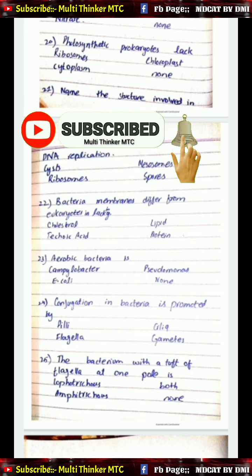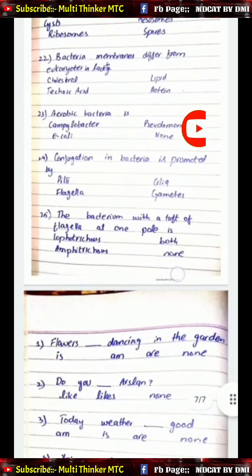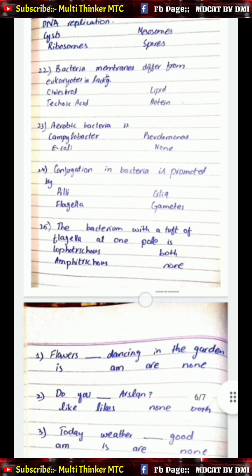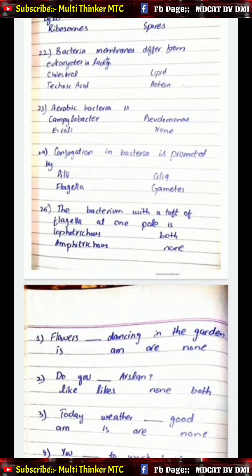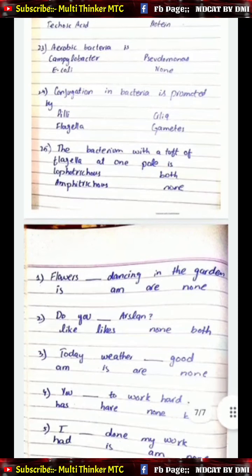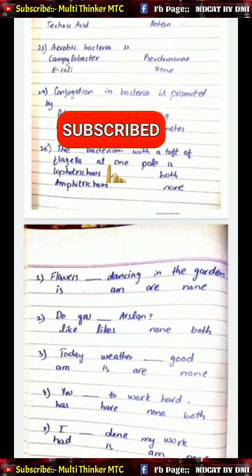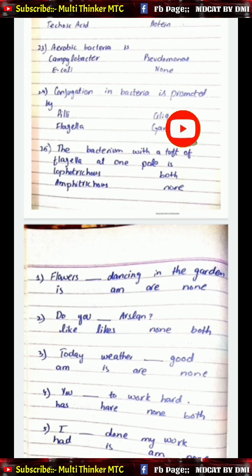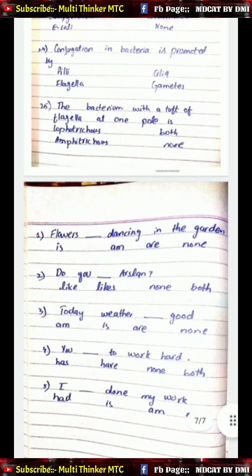21 MCQs. Name the structure involved in DNA replication. A. Cysts, B. Mesosomes, C. Ribosomes, and D. Spores. 22 MCQs. Bacterial membrane differs from eukaryotes in lacking A. Cholesterol, B. Lipid, C. Teichoic acid, and D. Protein. 23 MCQs. An aerobic bacterium is A. Campylobacter, B. Pseudomonas, and C. E. coli. D. None.